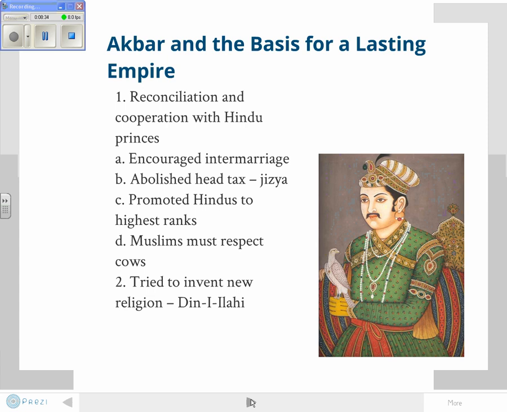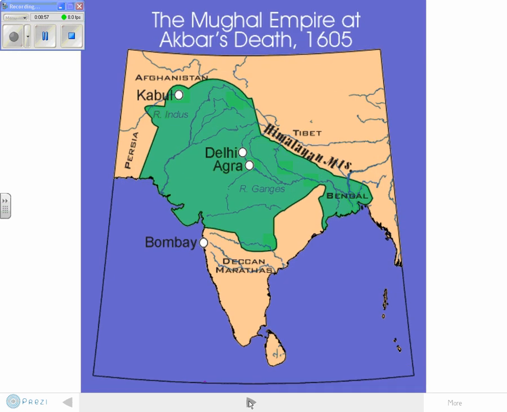That's right. Not that well, because the Hindus, at least from the Muslim eyes, look very polytheistic because they've got lots of representations of their main god. And so they see them as polytheistic. So it doesn't work real well. Akbar does encourage intermarriage.